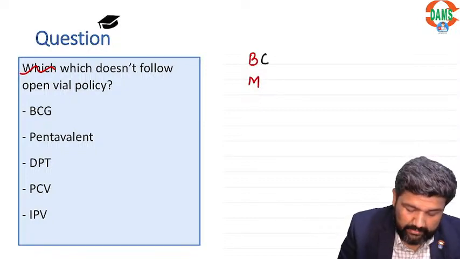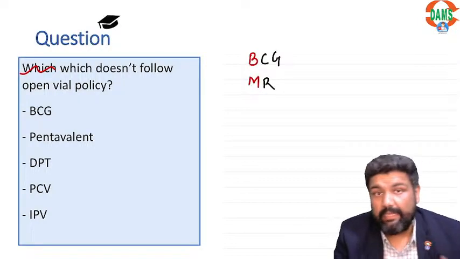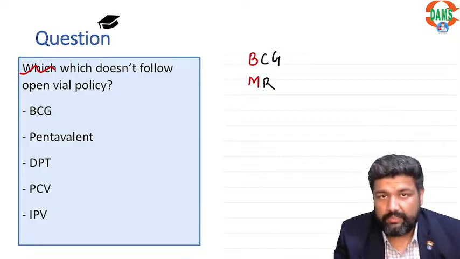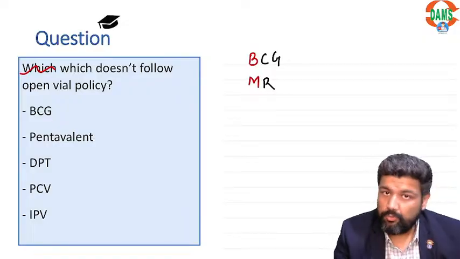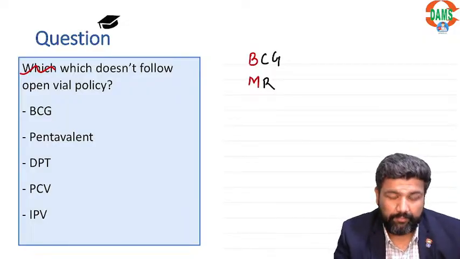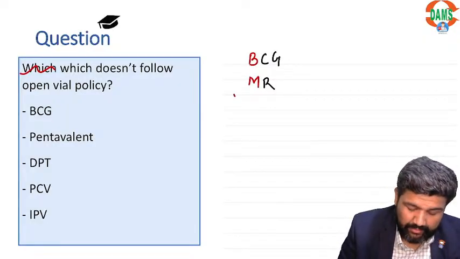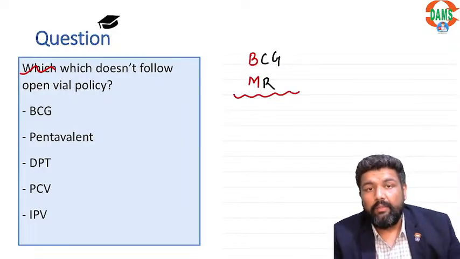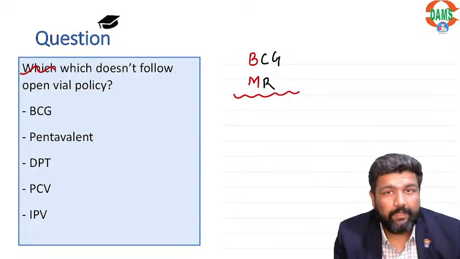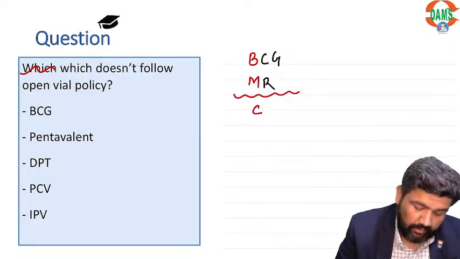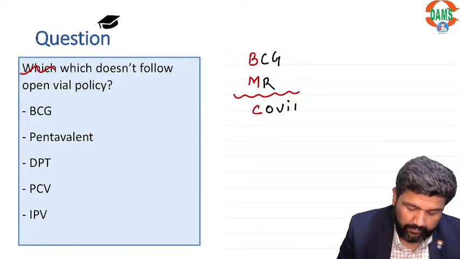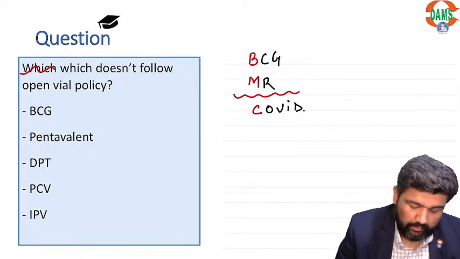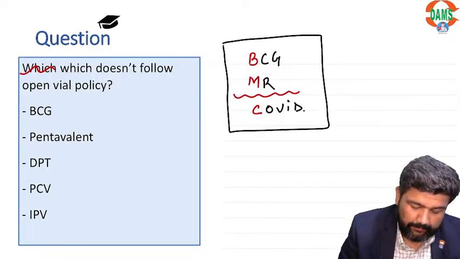Now BCG and MR, these two vaccines under the national immunization schedule, do not follow open vial policy. There is another vaccine which is not under the national immunization schedule but the government was giving it for free, and that is COVID. So these three vaccines.